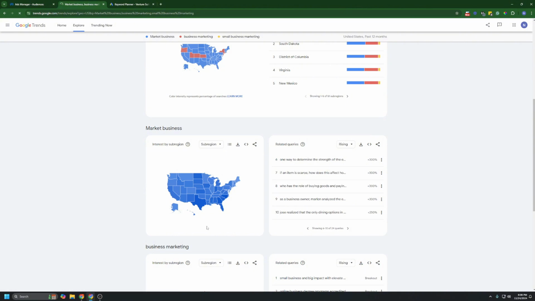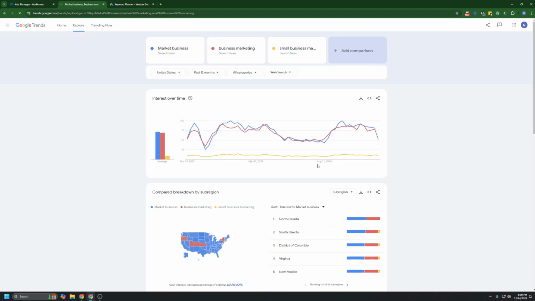So kind of exactly what we're doing right here. You'll start to understand a little bit more about what people are searching and then how you could phrase things. Because the very next thing you have to do with this is, now that you know how to find these people, you need to figure out what to say to these people. Try to figure out how to relate it as close to what they're already searching as possible. So if people are already searching for business marketing, that's my whole entire phrase here. I would say, hey, I'm going to help you with your business marketing and try to help you a little bit more. But then also deep dive into the pain points that these people are actually having. So yeah, that's the very next thing.